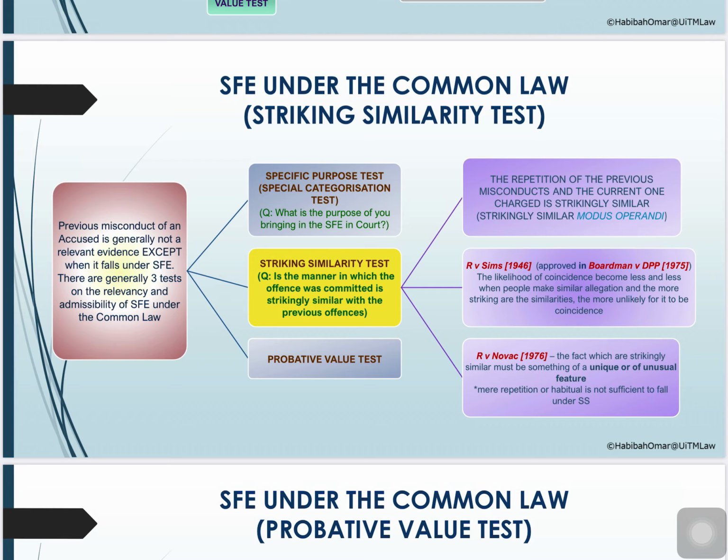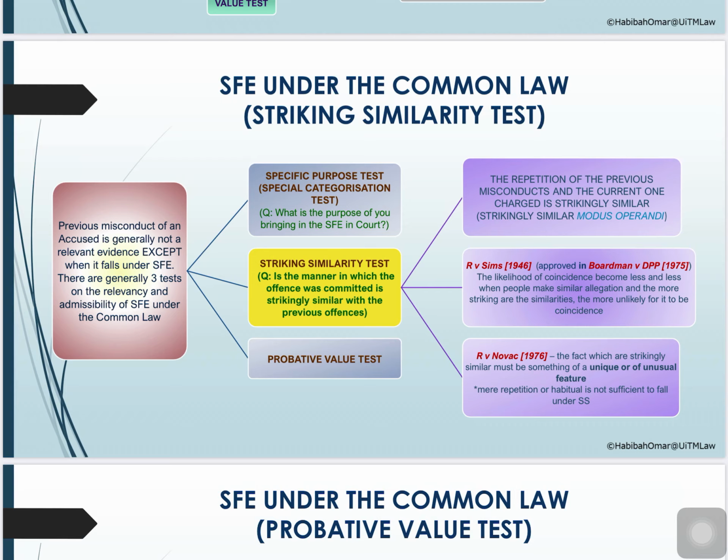Because the rationale is that the likelihood of coincidence becomes less and less when people make similar allegations, and the more striking the similarities, the more unlikely it is to be coincidence. So if the modus operandi, or the manner in which the offense is committed, is so strikingly similar, then the likelihood of it being coincidence will be very much lesser.